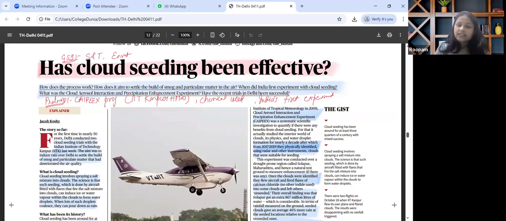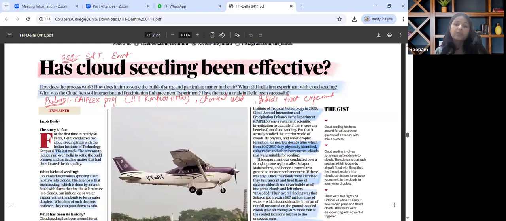The key theme that has been discussed over here is cloud seeding as a potential technology, but an unreliable tool for rainfall enhancement, that we have witnessed in this year's initiative itself. From a prelims perspective, we need to know about the CAPEX project of IIT Kanpur and IMD, the chemicals used for cloud seeding such as calcium chloride and silver iodide, and effectively what was used in this year's chemical for cloud seeding technology.